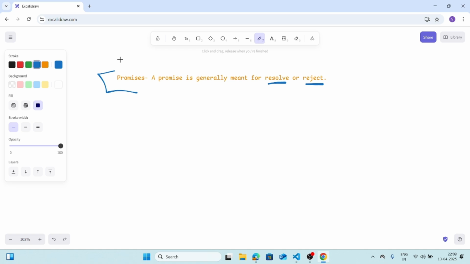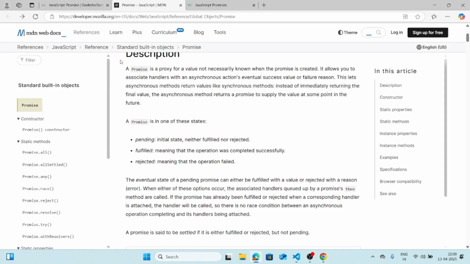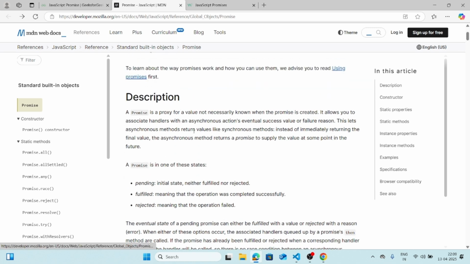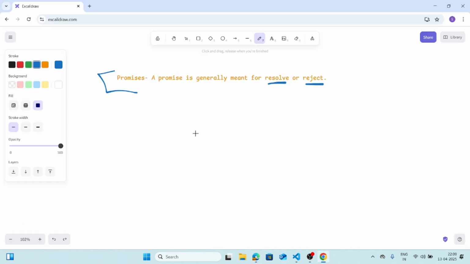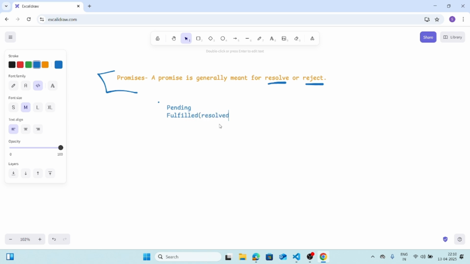And now it's time to move again back to the article. But before that, let me write one more thing. These promises have 3 states, okay, and let me explain all of them. First is pending. Second is fulfilled, that is also called resolved. Another is rejected.